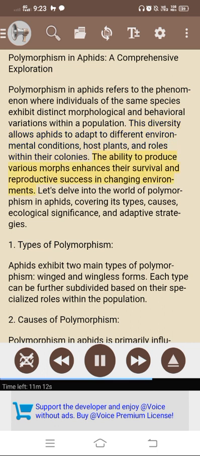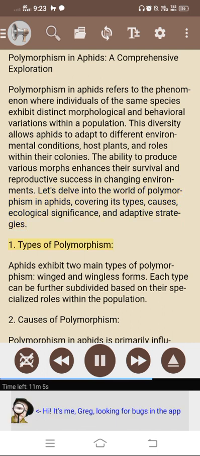The ability to produce various morphs enhances their survival and reproductive success in changing environments. Let's delve into the world of polymorphism in aphids, covering its types, causes, ecological significance, and adaptive strategies. 1. Types of polymorphism. Aphids exhibit two main types of polymorphism: winged and wingless forms. Each type can be further subdivided based on their specialized roles within the population.